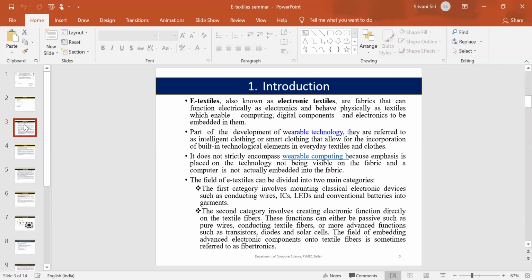Introduction. Electronic textiles are newly emerging wearable technologies. They are also known as smart textiles or fabrics, as digital components and electronic devices are embedded in them. They are also called smart clothing because the components are built into everyday textiles and clothes. There are two main categories. The first is mounting electronic devices onto the textiles. The second is directly creating the electronic function on the textile fibers.